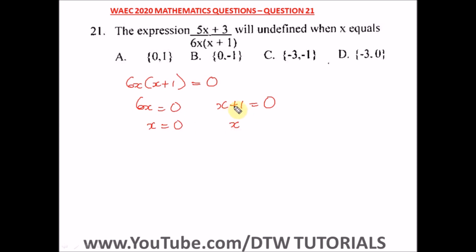From here we have x, taking this positive 1 to this side, we have a negative 1. So here we have x is 0, comma, negative 1. Okay, so this is our answer. And what's our right option here? Our right option is option B.